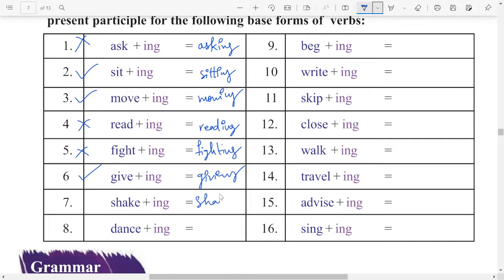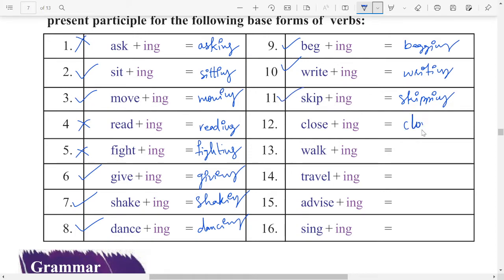Shaking. Okay, so here the spelling changes. Next one, dancing, spelling changes. Next one, begging, double G you would get. Next one, writing, spelling changed in both cases. Skipping. Okay, so again spelling changes. Next one, closing, spelling changes.